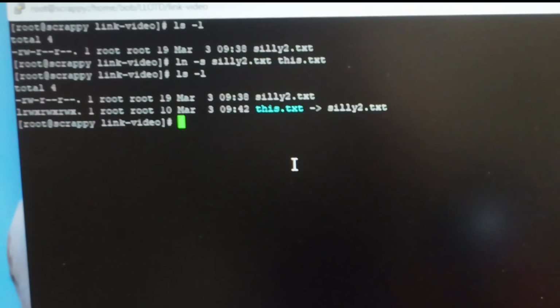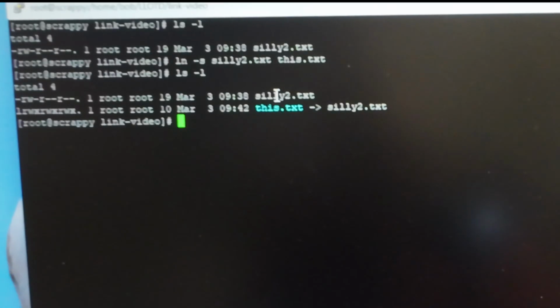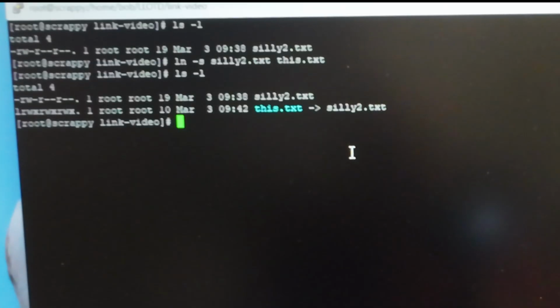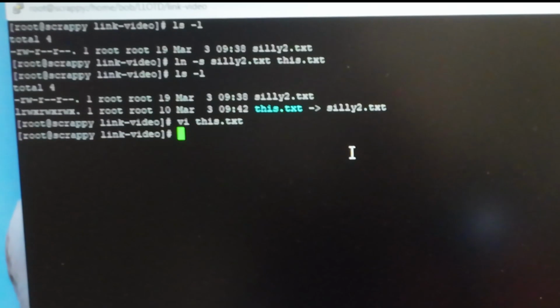I can delete the link and not affect the original file. But if I delete the original file, the link is broken. In the same breath, I can edit the linked file and have it point to the original file.